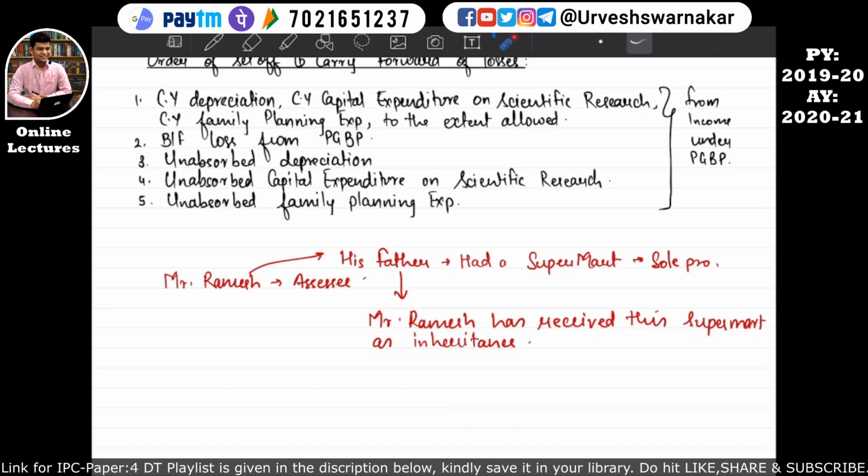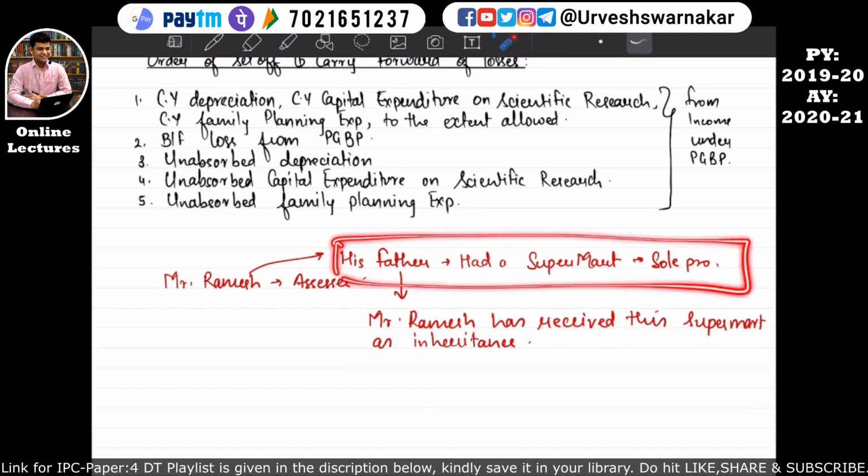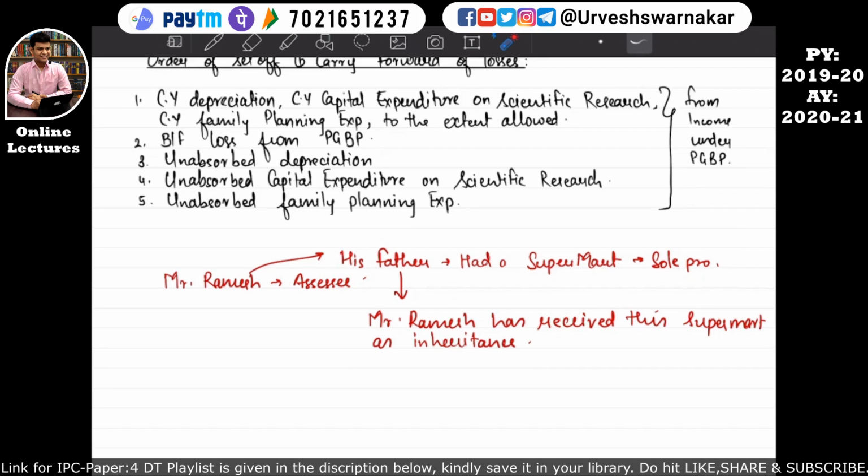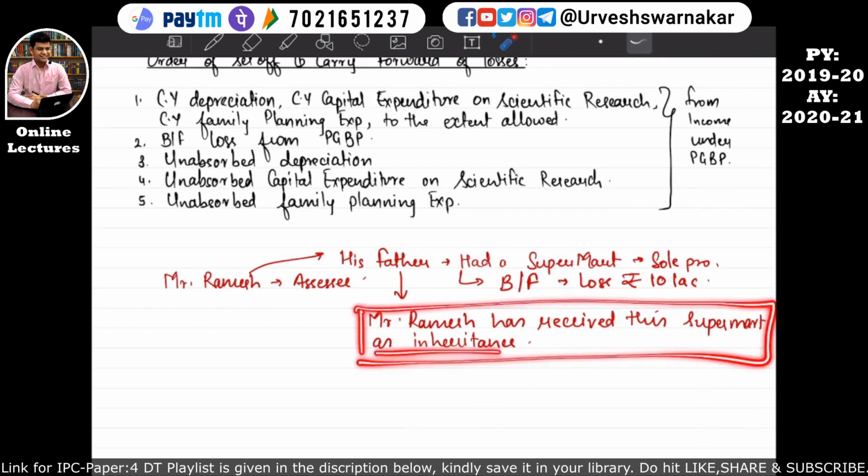While his father was carrying on the business of supermart, that is a ration shop, his father had a brought forward loss of say rupees 10 lakh. So this brought forward loss of 10 lakh can be carried forward by Mr. Ramesh also, since Mr. Ramesh has received the supermart as inheritance.